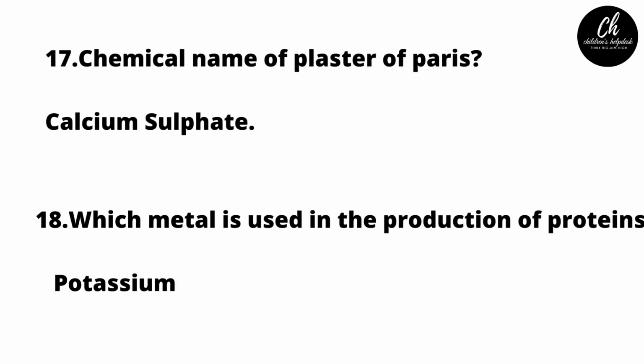Chemical name of plaster of Paris? Calcium sulfate. Calcium sulfate is the chemical name of plaster of Paris. Which metal is used in the production of proteins? Potassium. Potassium is the metal which is used in the production of proteins.